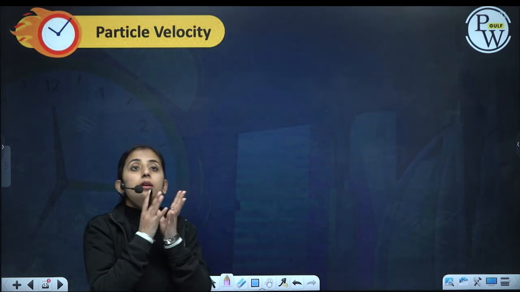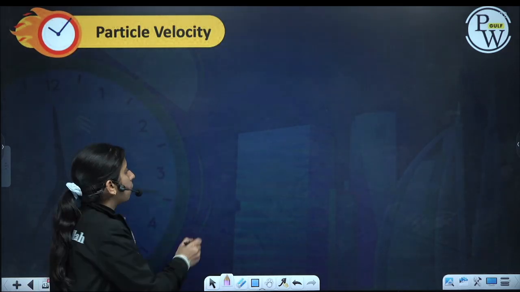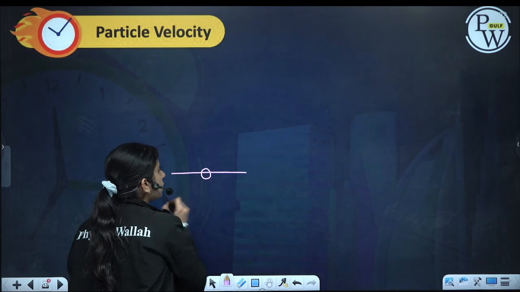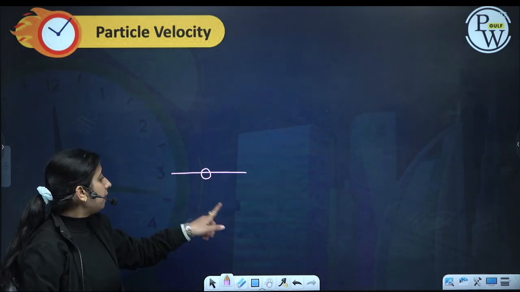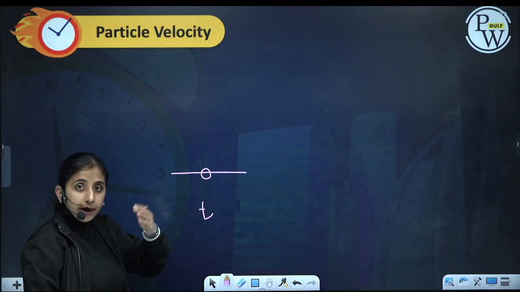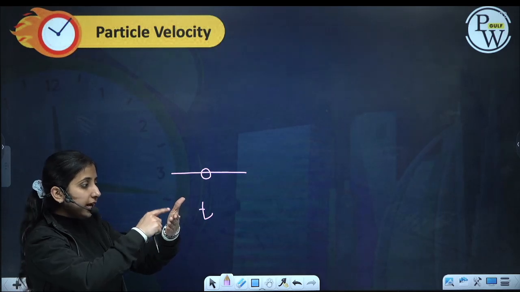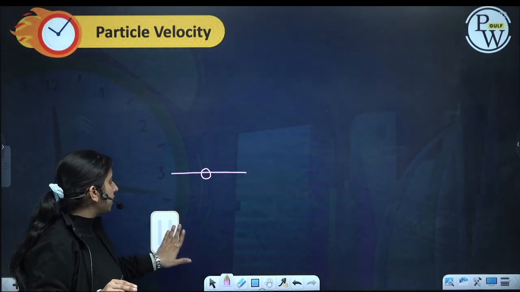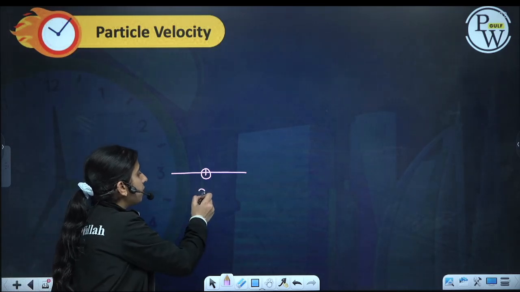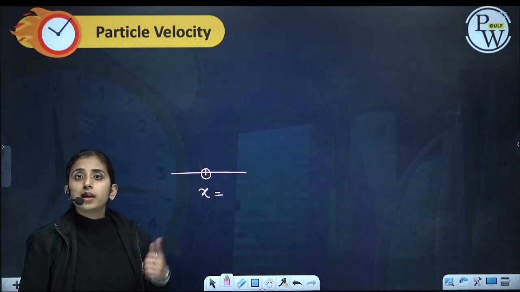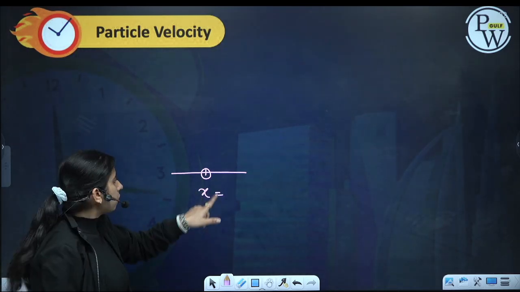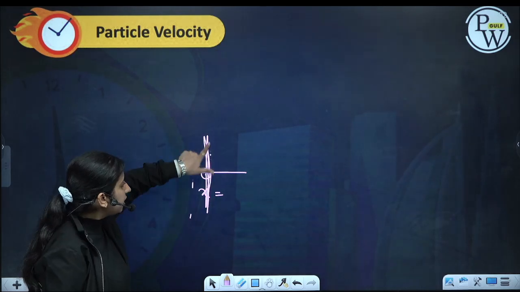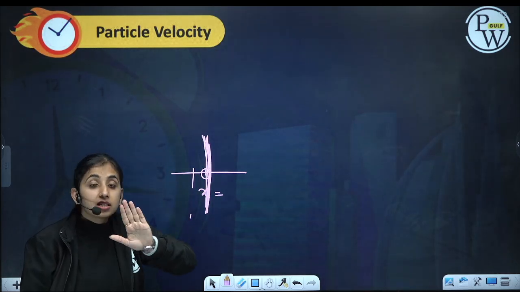Now how can we calculate particle velocity? If I want to watch this particle only, I watch it as time is going. The x coordinate of this particle is not changing. Y is changing, it is doing oscillations, but x is fixed.